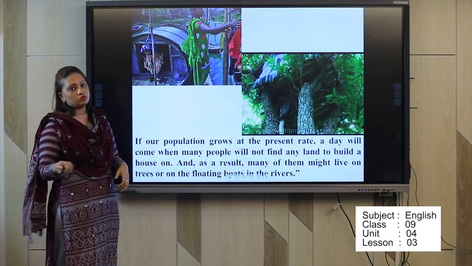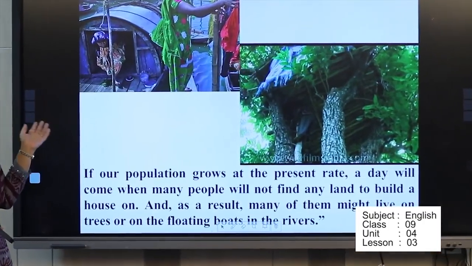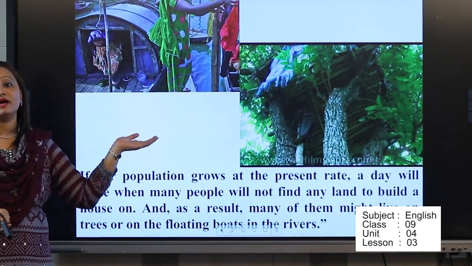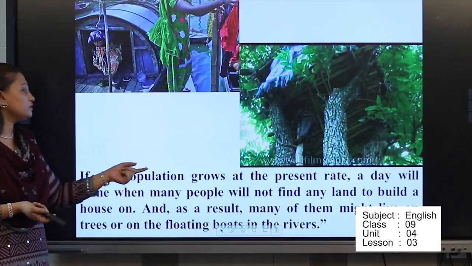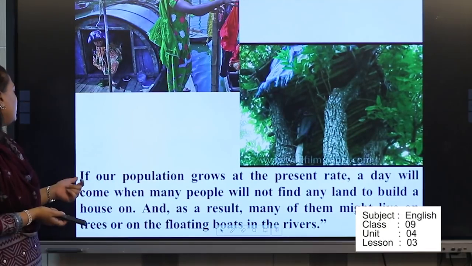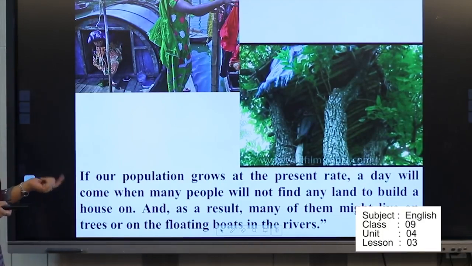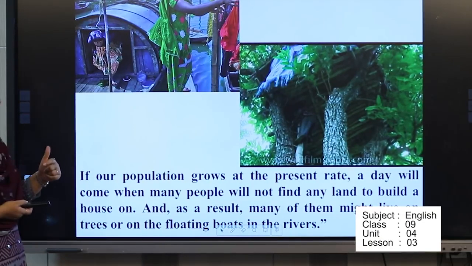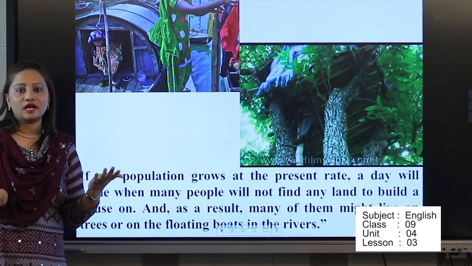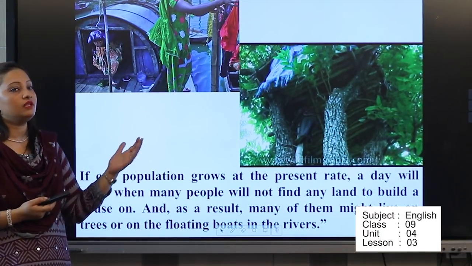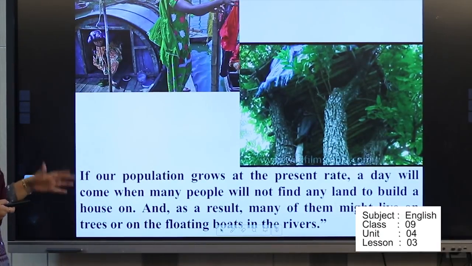So what will people do? People will live like this. Some people are living on the boat and some people are living on the tree. One day will come actually. If our population grows at the present rate, a day will come when many people will not find any land to build a house on, and as a result, many of them might live on trees or the floating boards in the river. When they will not find any place, where will people live? They will live on trees or in boats, okay, floating boats.